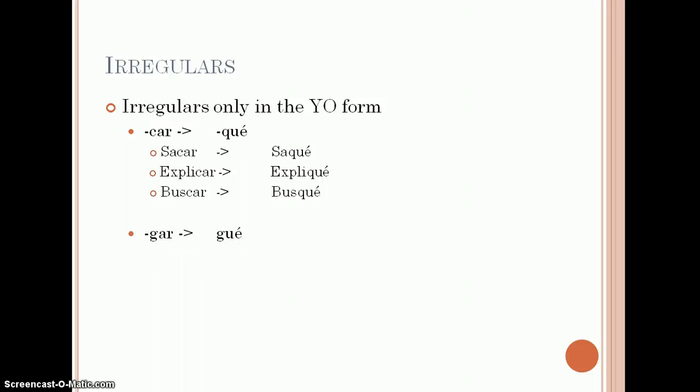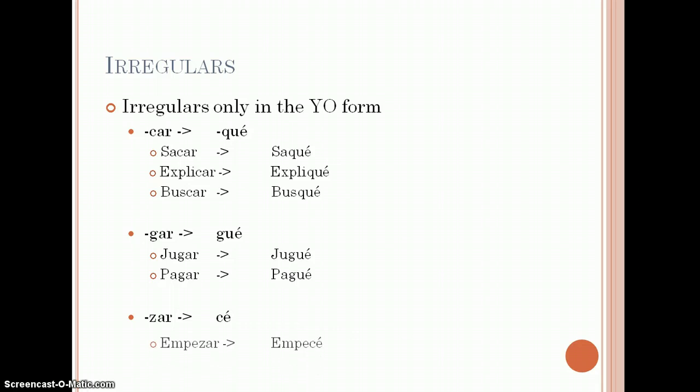Then we have our GAR ending verbs, such as jugar, so it's jugué with the G-U-E with an accent, or pagar is another example. And then we have our ZAR ending verbs, where it becomes empecé, C-E with an accent. Another example, almorzar.